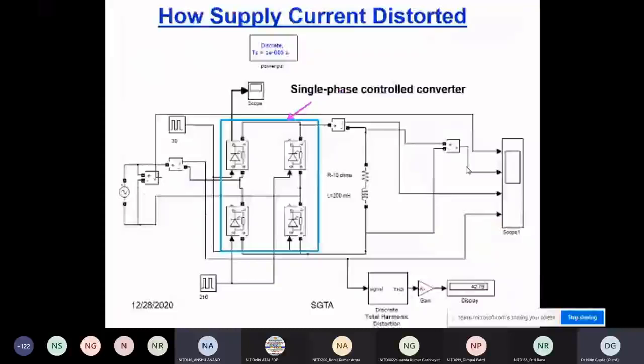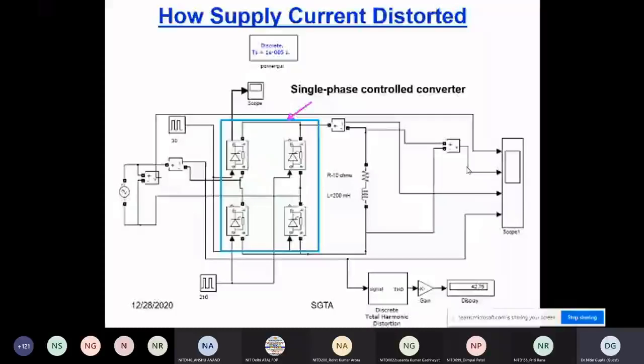Okay, this I want to discuss here before going to the next slide: how the supply current is distorted. I know that you are very learned professors, and I should not show this slide to you, but maybe some of the researchers here want to know. Sir, you talk very much about harmonics. Harmonics will do this, harmonics will do this. Sir, can you show us by taking a very simple example?